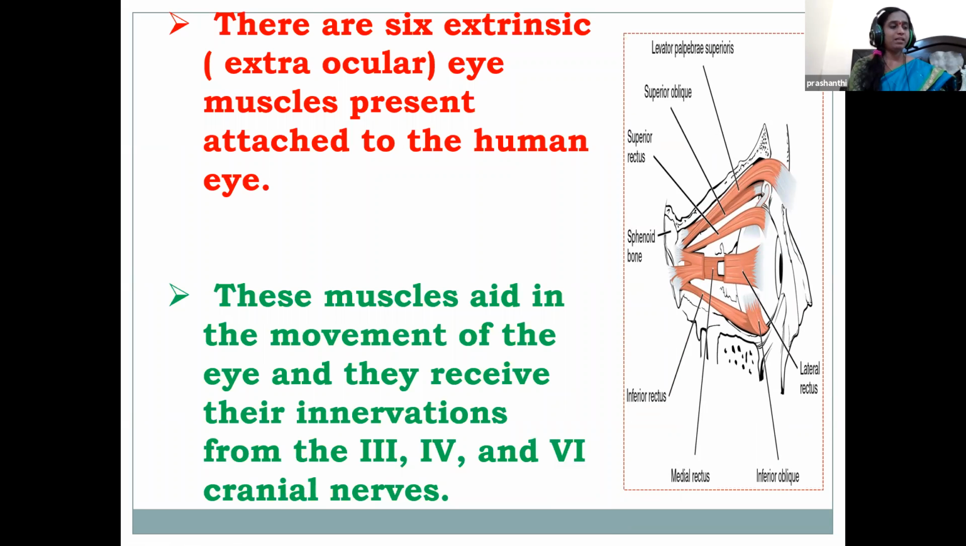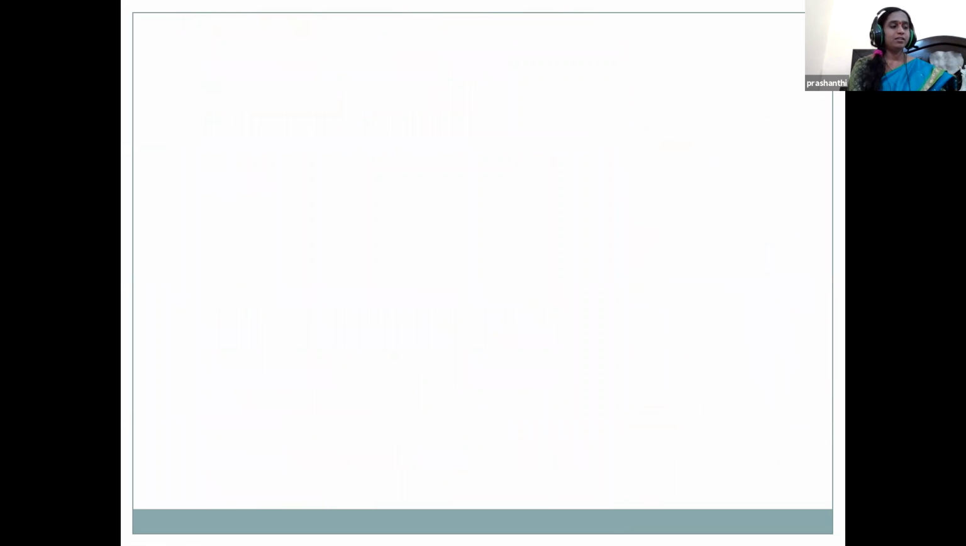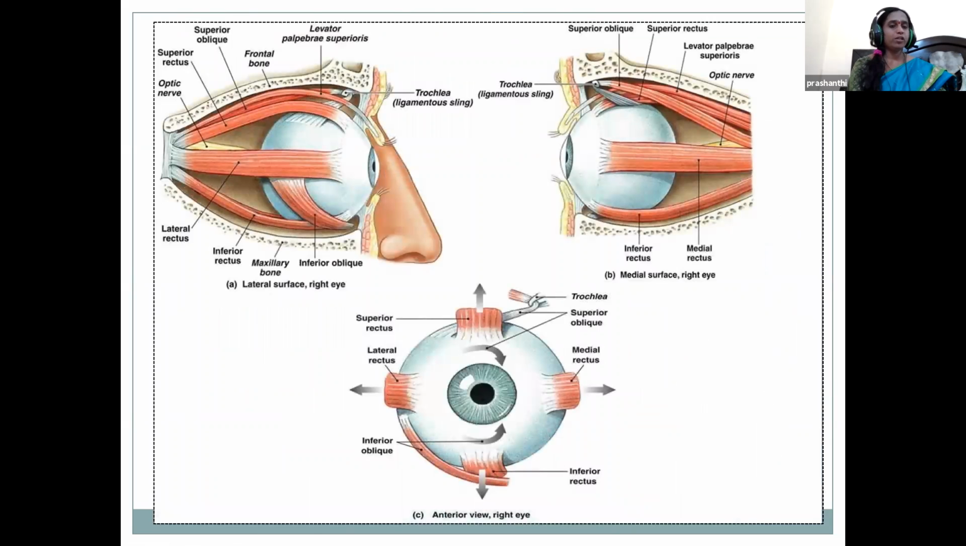These are innervated by the oculomotor third cranial nerve, the fourth trochlear nerve, and the sixth abducens nerve. That is, the 3rd, 4th, and 6th cranial nerves innervate them. So these are the 6 extrinsic eye muscles, children, present around the eye. They control the movement of the eye and also the eyelid elevation.